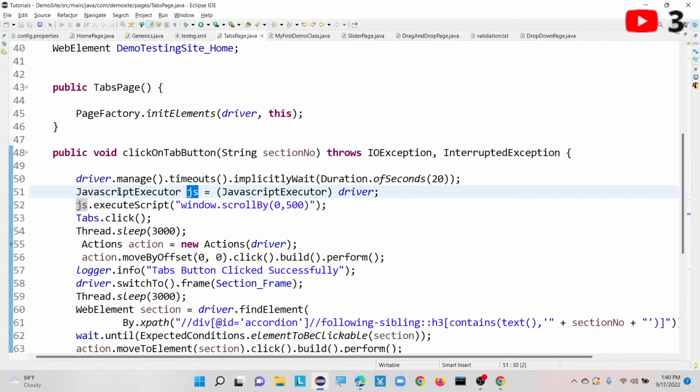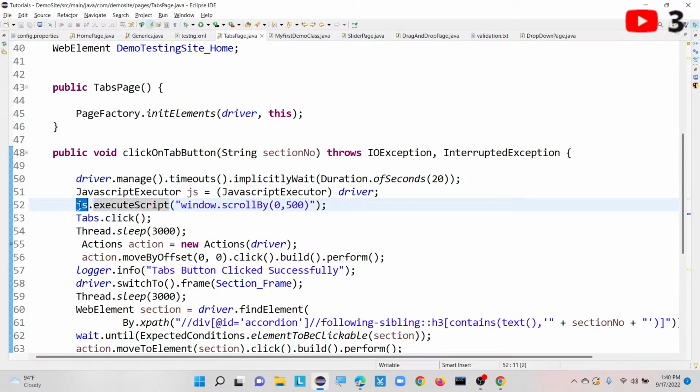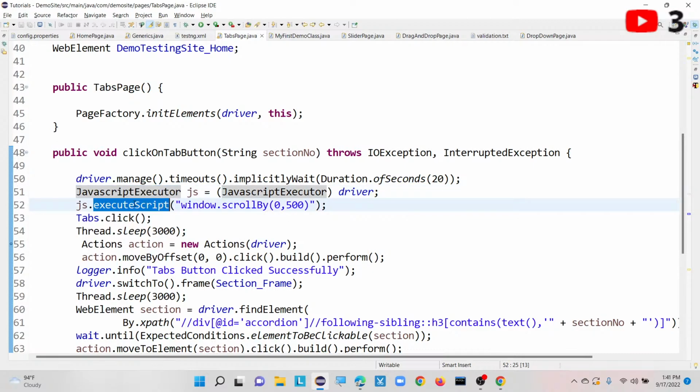This is our JS. The execute script, which is in the context of the currently selected object called JS, is a method implemented from the JavaScript executor.